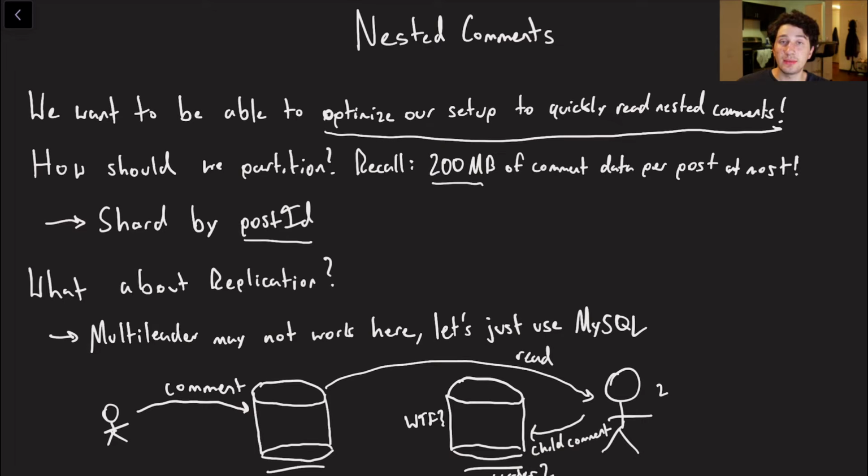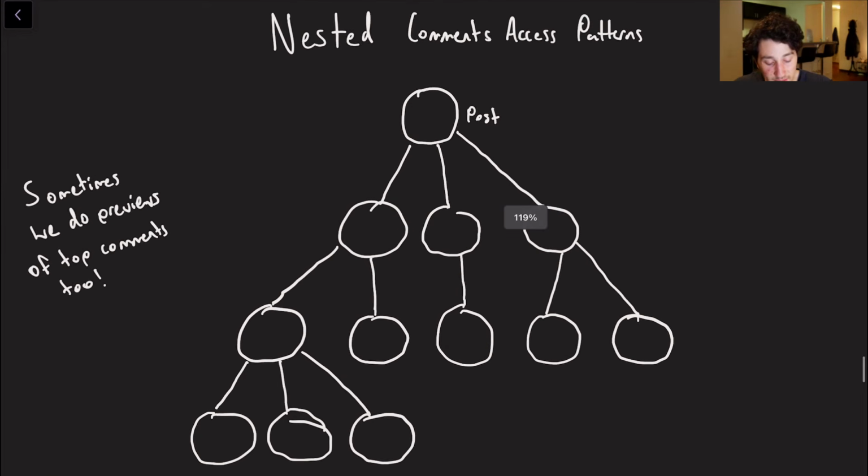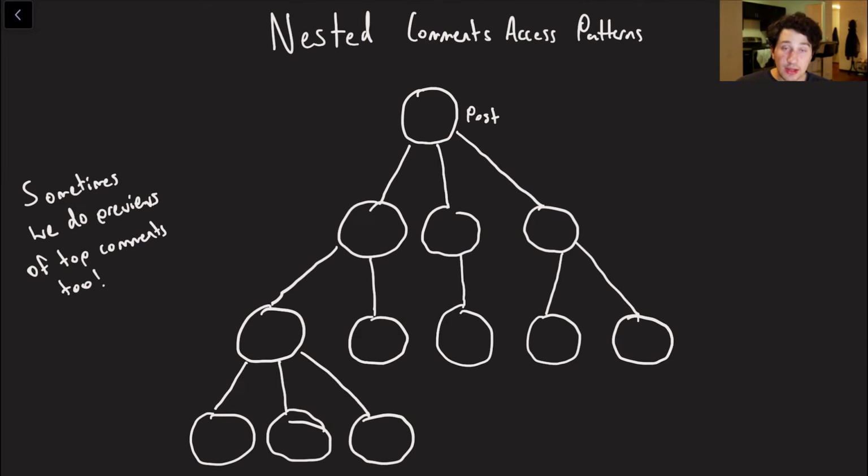And now the issue is that the state that leader 2 is in doesn't make sense because it has a comment that is a child of a comment that doesn't exist. And so that would obviously be problematic. When they sync up, maybe things will be okay, but anyone who reads from this replica in the meantime is going to take a look at that and be like, I have no idea what's happening. This doesn't make sense. So for this reason, I would opt for single leader replication here. Could you maybe get away with quorum consistency in a multi-leader setup? Maybe, but at the end of the day, some of the replicas still might not make sense, and that would be a problem.